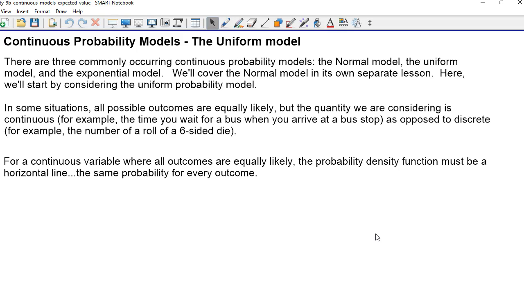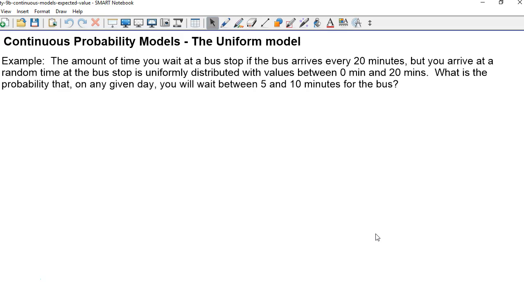So for a continuous variable where all outcomes are equally likely, like the wait time at a bus stop if you arrive at a random time, the probability density function must be a horizontal line, the same probability density in the area for every possible outcome. For example, let's look at the amount of time that you wait at a bus stop. If a bus arrives every 20 minutes, but you arrive at a random time at the bus stop, the time you would wait would be uniformly distributed. There's no particular reason where you would wait a longer or a shorter amount of time. So the shortest amount of time you could wait would be 0 minutes, and the longest would be 20 minutes, and all of the times in between would be equally likely to occur.